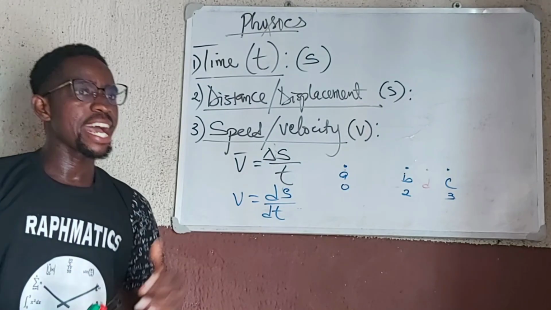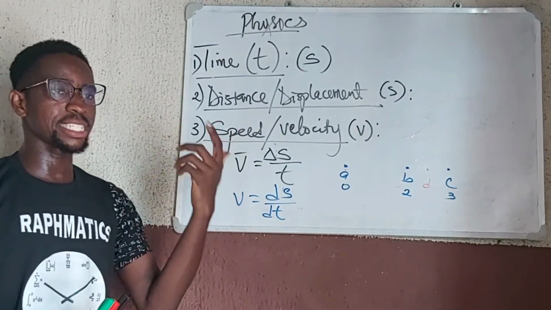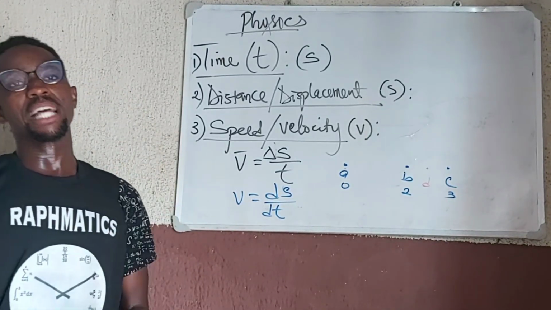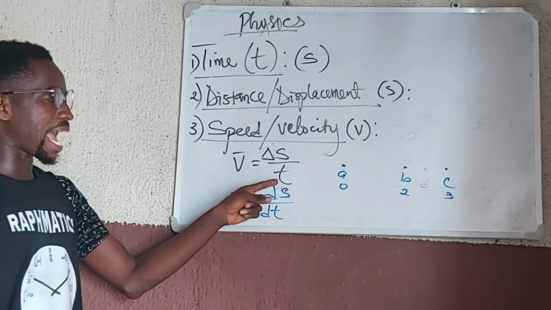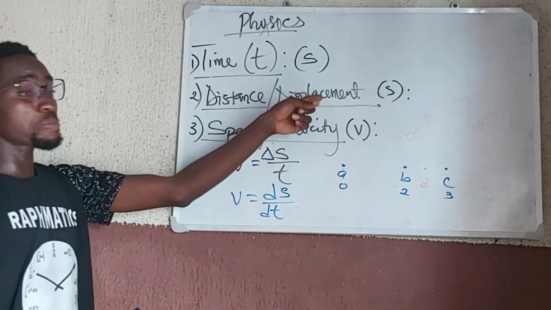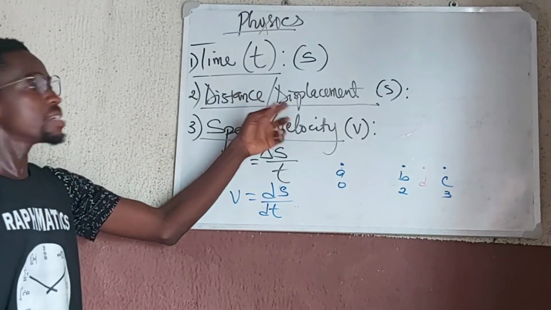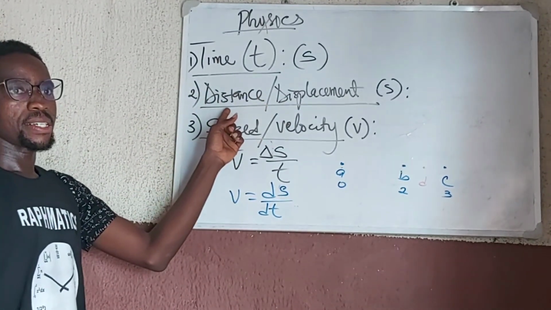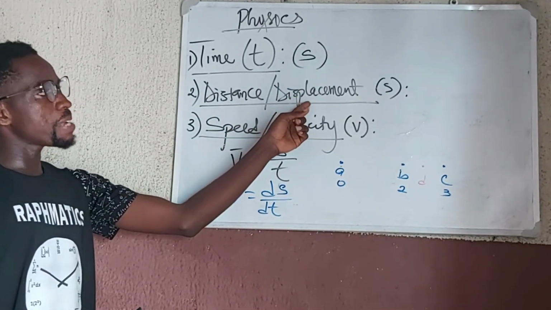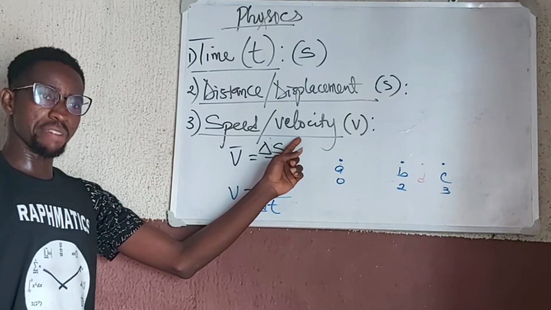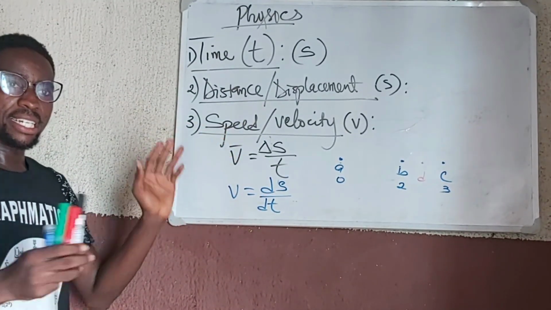Now, you may have noticed that I pronounced velocity and speed interchangeably to show that they are similar terms. While speed is distance over time, velocity is displacement over time. The difference between them is just like the difference we have here. Distance is a scalar quantity, speed is a scalar quantity. Displacement is a vector quantity, velocity is a vector quantity. So this is vector, this is scalar. That's one difference between them.